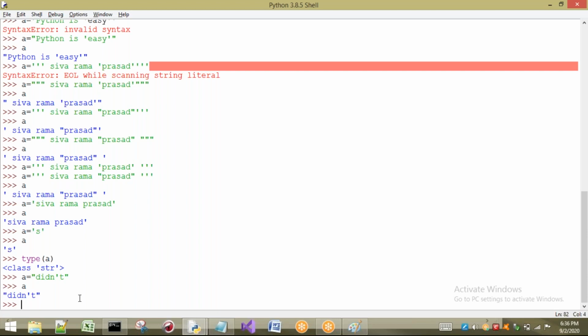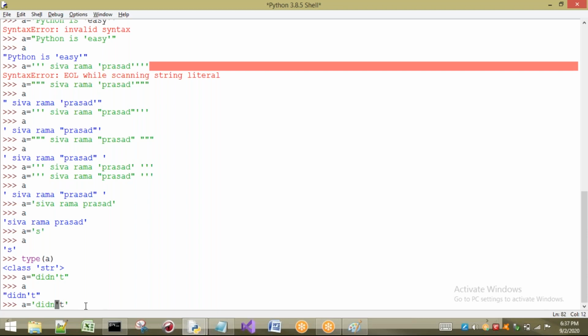If you take single quotes, no problem. That means if you want to print "didn't", we can print it in this way, no problem. If I try to print it in single quotes, there may be a problem. See here, "didn't". This is the case, right? What you said is, in this case we have to compulsorily take double quotes. What happens if I am unable to take double quotes?